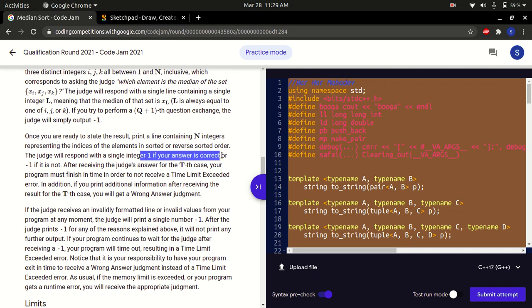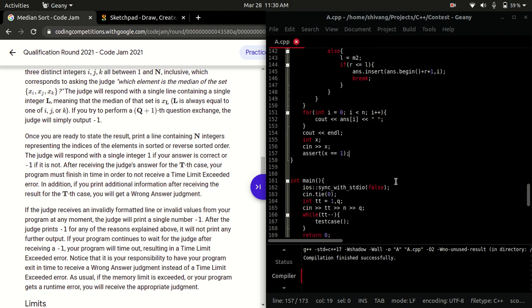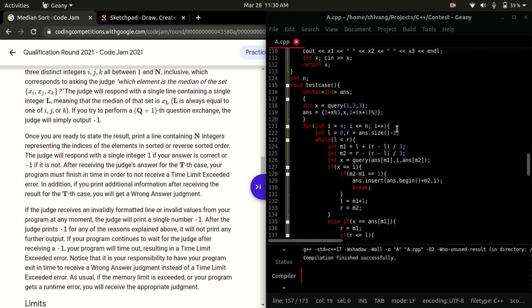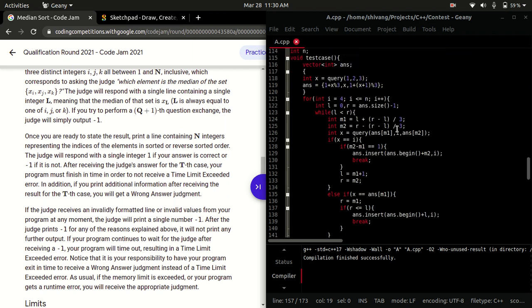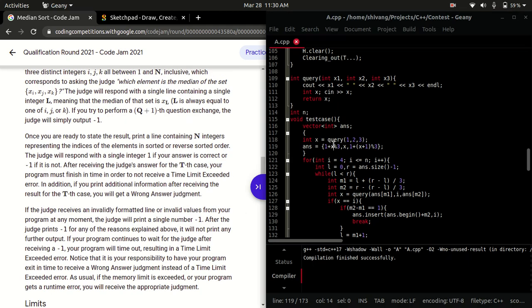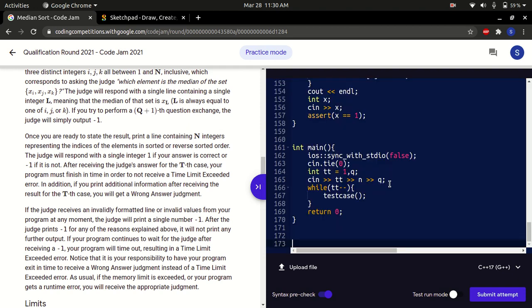So we take an input and we assert that it's 1. If it's not 1, the program should terminate and we should get a wrong answer. And this works. Other than that, there's nothing more to it. We don't have to print anything extra for queries. The judge decides that on its own. So we can even try to submit this, although I have done it already.